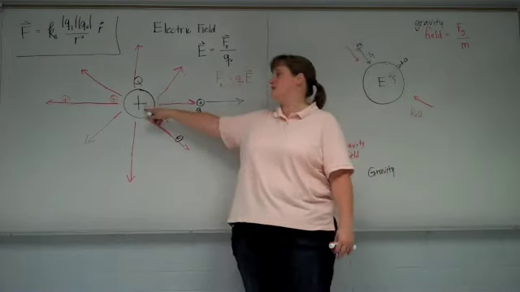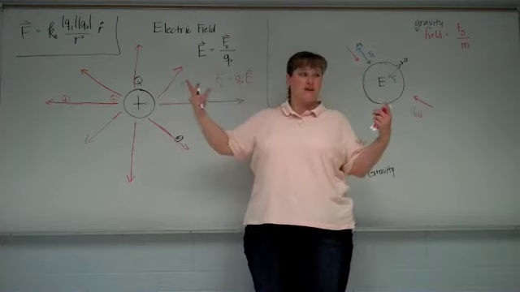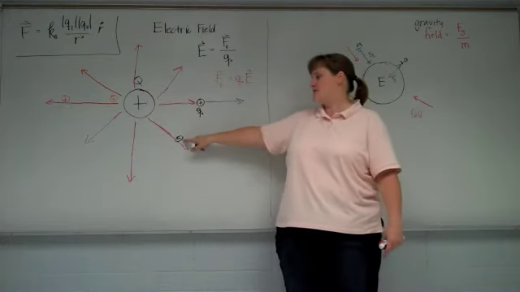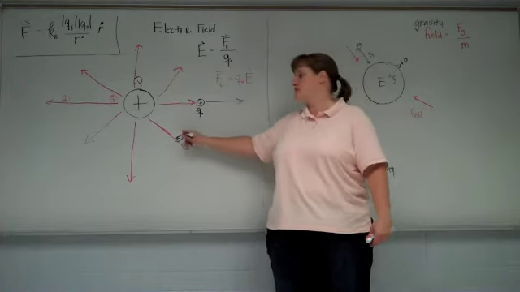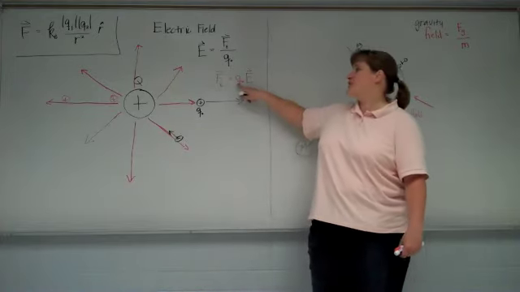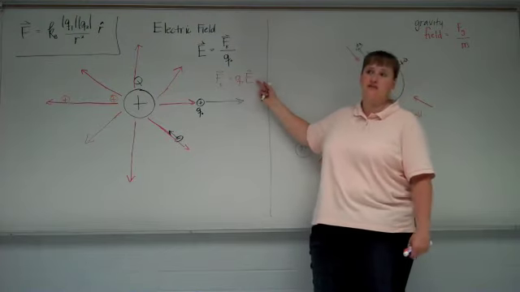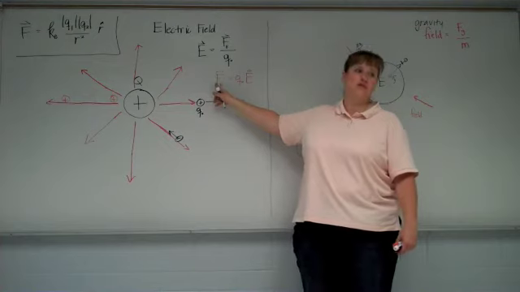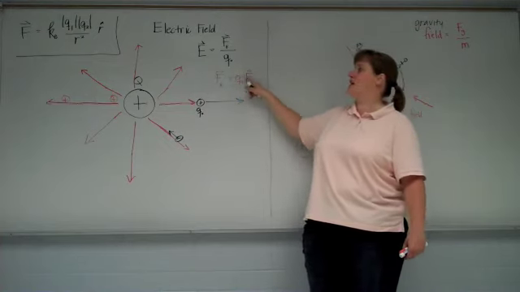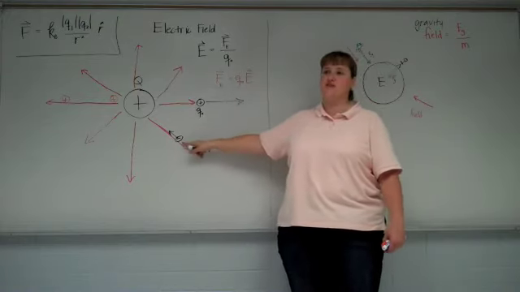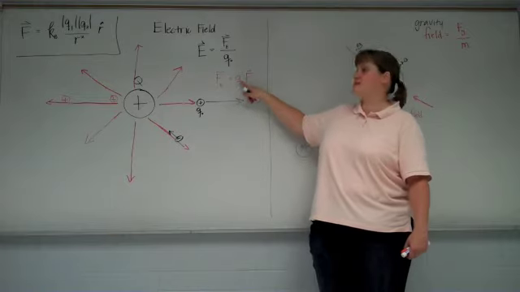So the electric field depends upon this guy. So the electric field is still going to point radially outwards. But what can you tell me about the force if we put a little negative charge in there? It's going to be attractive. When you put a negative value in for Q naught and multiply it by the electric field, you're going to get the opposite sign for the force. So mathematically, you want to put the correct sign that correlates to your little charge that's feeling the force. You want to put the sign associated with it in there. So this is not absolute value.